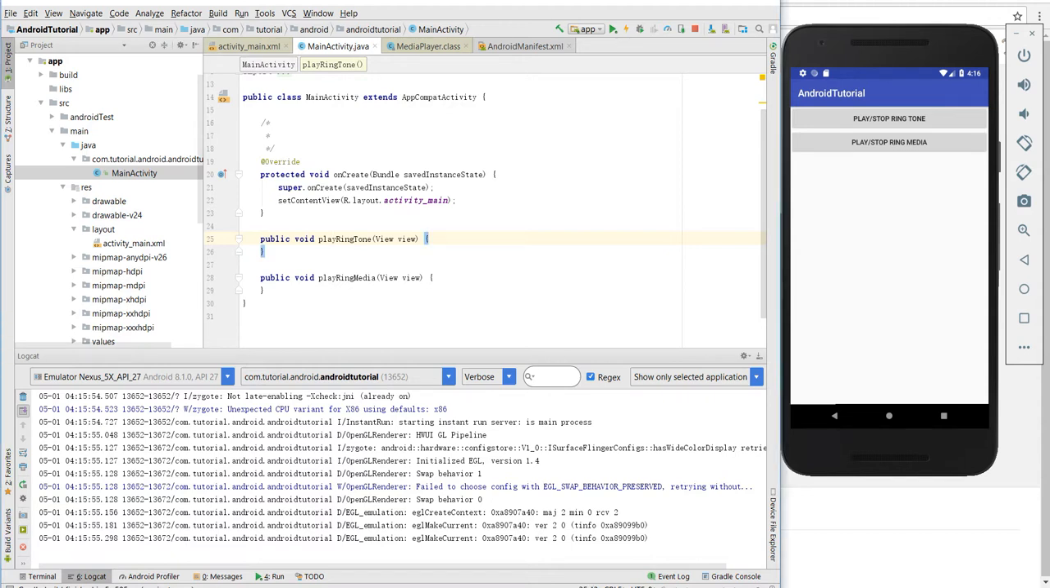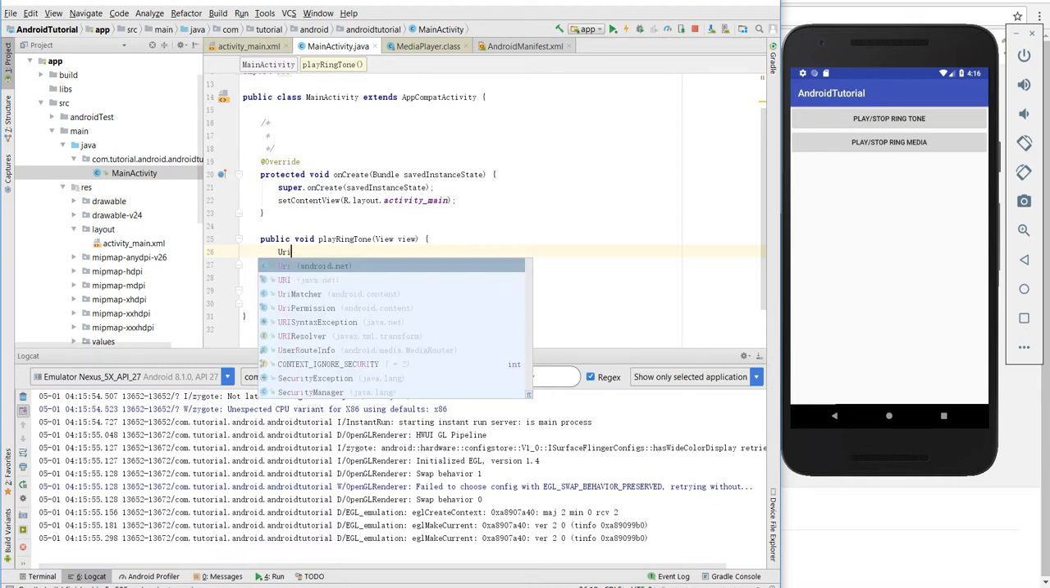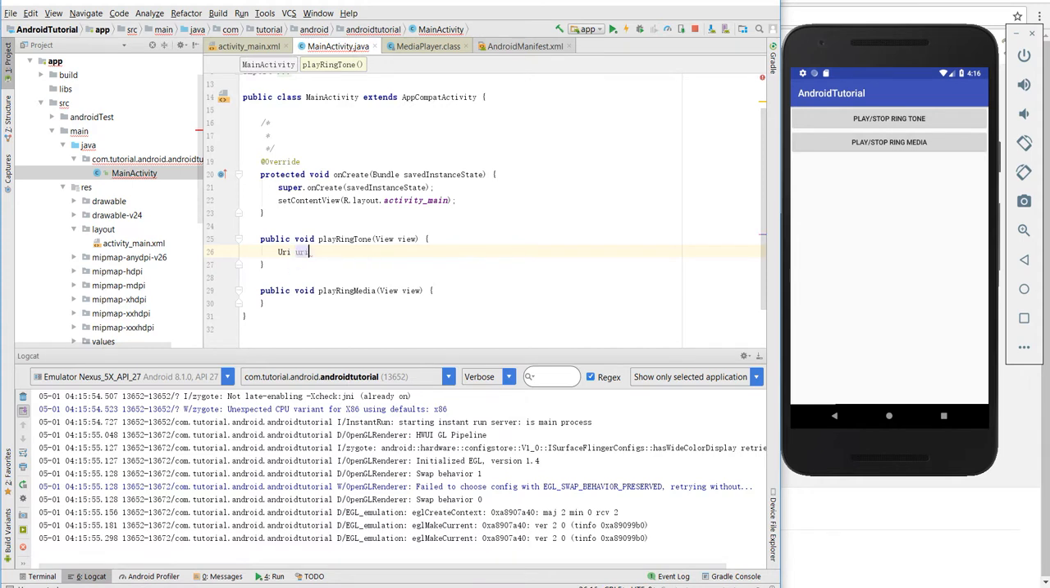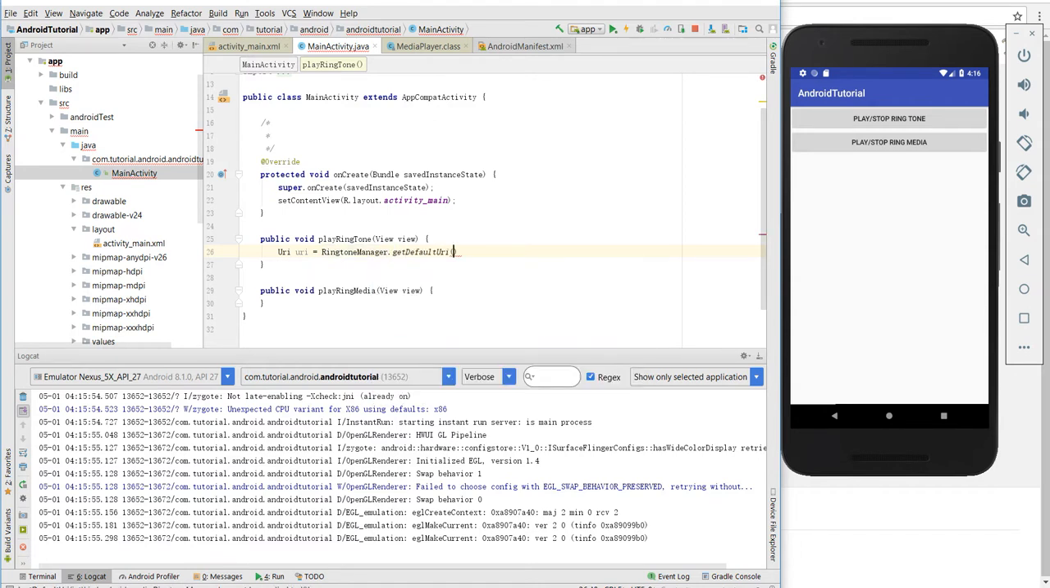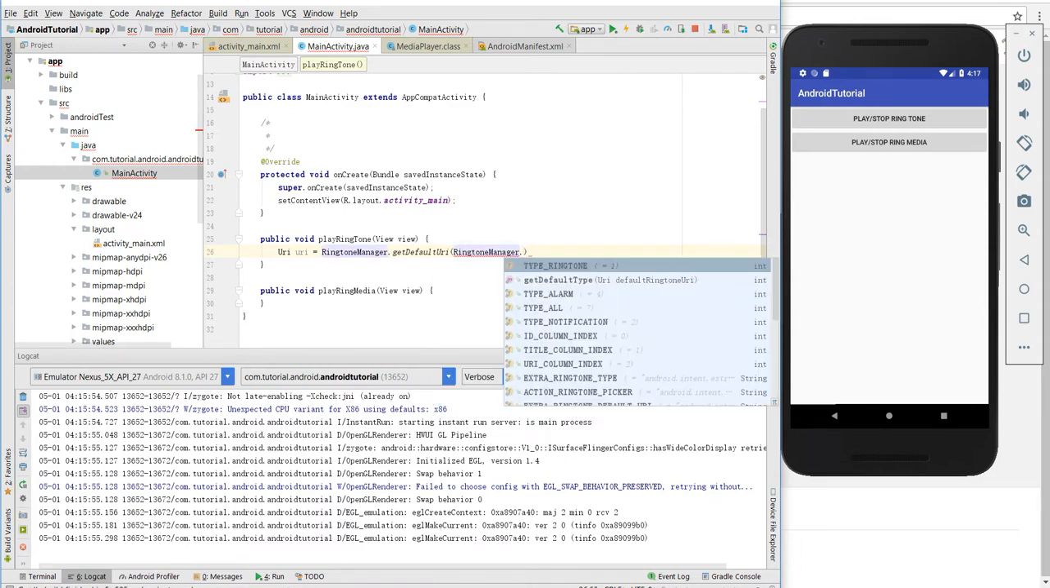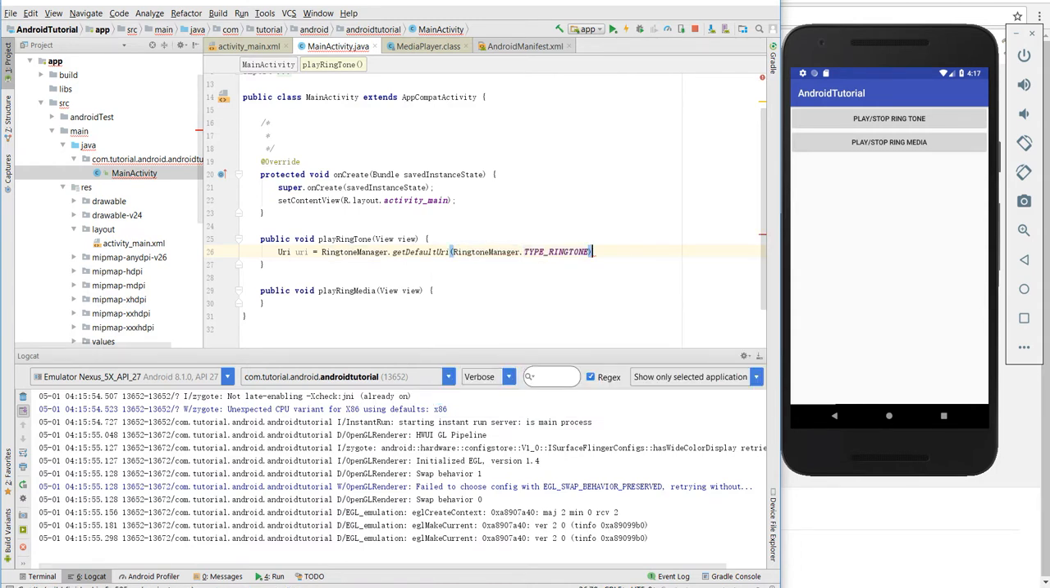of the function yet. So now let's do the first ringtone function. So we need to get the ringtone instance first. Before that, we need to prepare the URI for our default ringtone. So we get the ringtone URI from the RingtoneManager. Get the default URI from the RingtoneManager dot TYPE_RINGTONE.